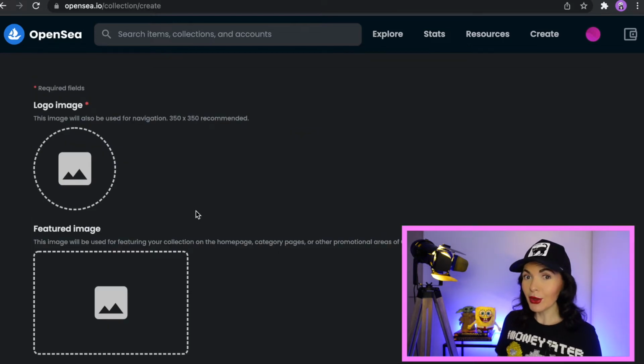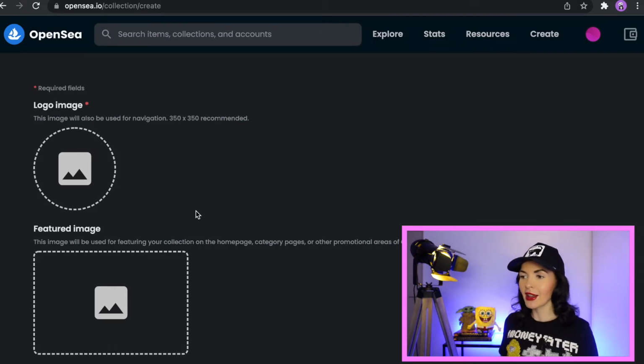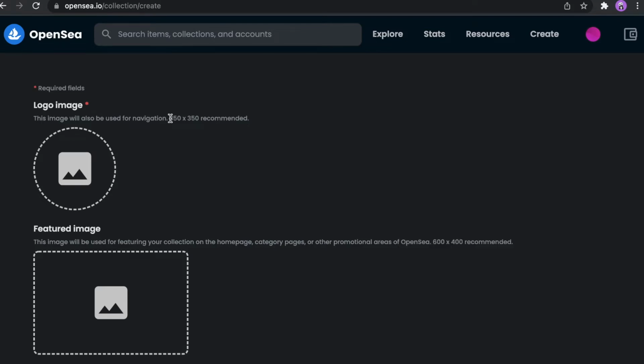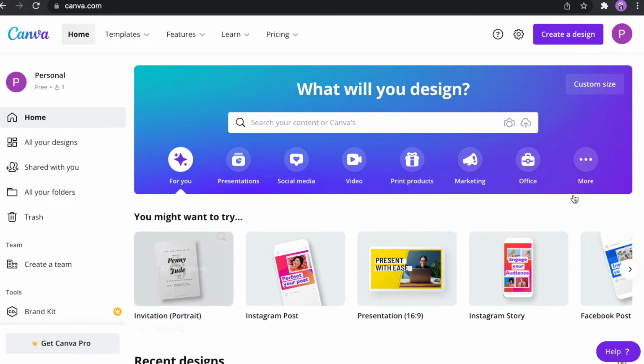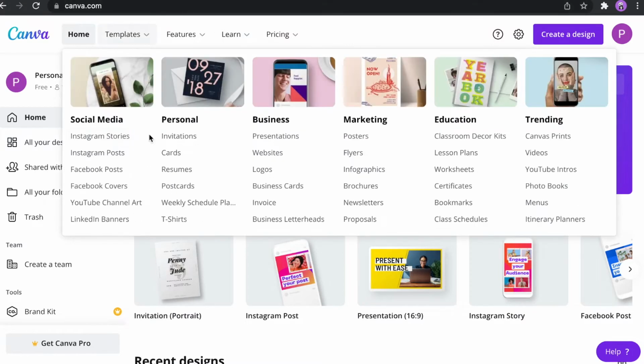I will start with the logo and I'm personally not using any Photoshop now because I think that it's quite complicated and difficult and it takes a huge amount of power of my computer. I don't need it now. So I will use just a simple website called Canva. Here it is. It's absolutely free guys and you can create any design you want. Just go to canva.com and that's it.